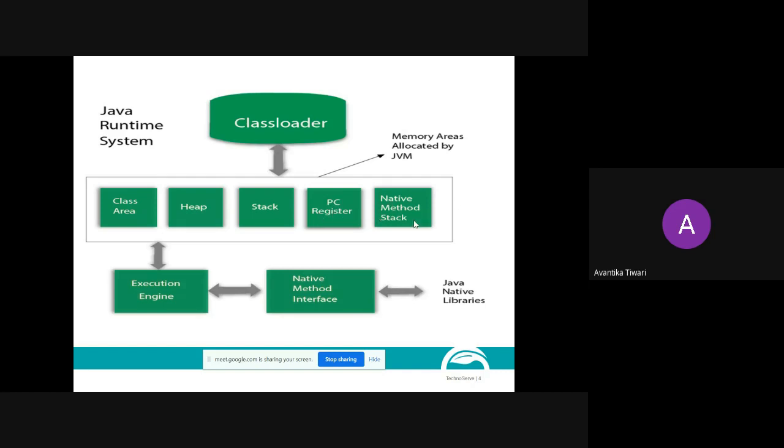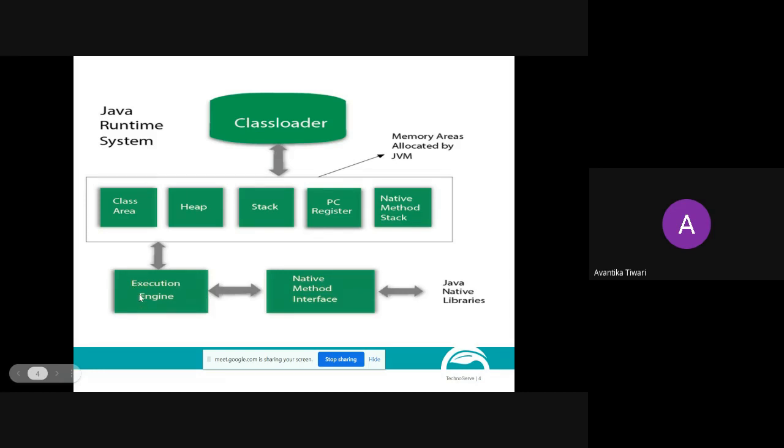Then again, there will be a native method stack. Again, it is applicable to threads. You don't need to know the details. All you need to know is JVM is having these 5 types of memory spaces. And depending on the requirement, it will allocate the space at the required time. Now, once the memory has been allocated, the execution engine will come into the picture and it will execute your .class file.